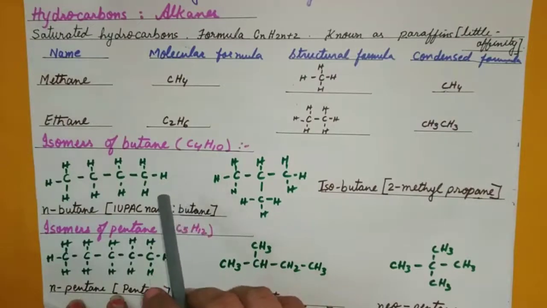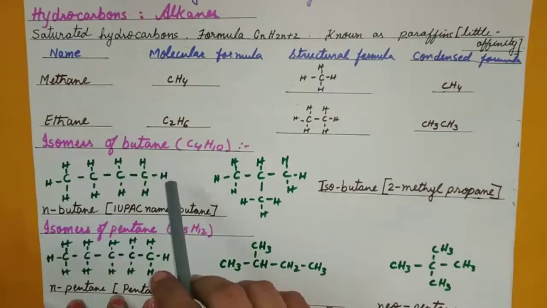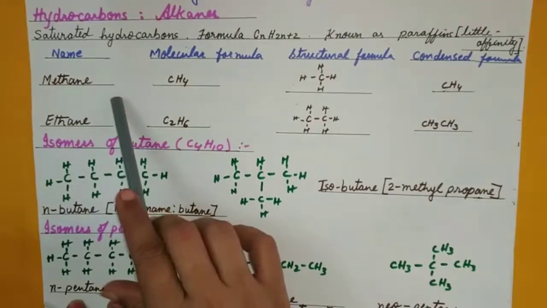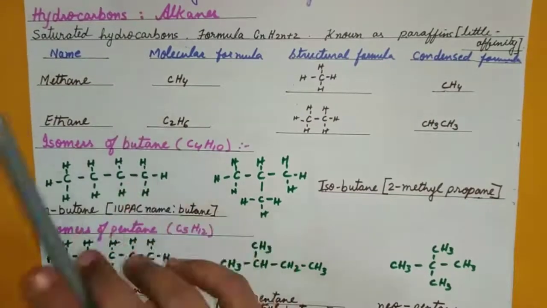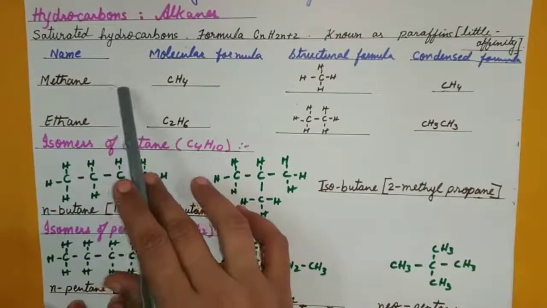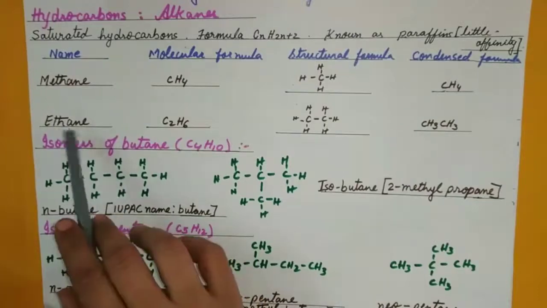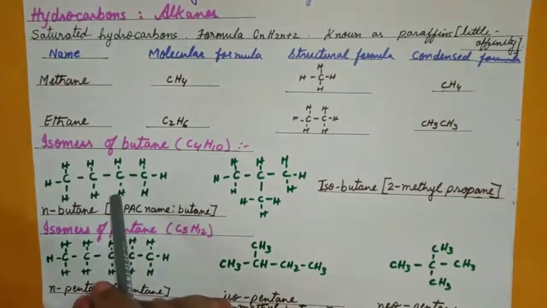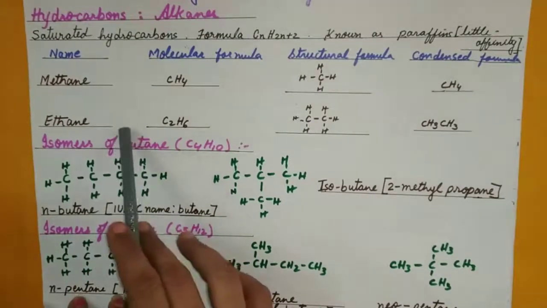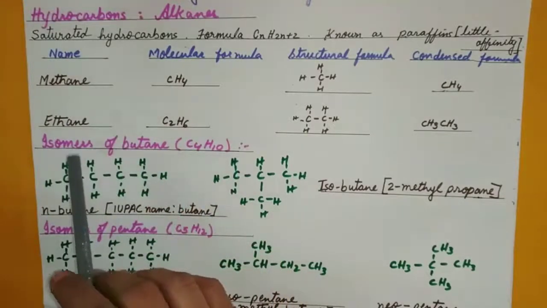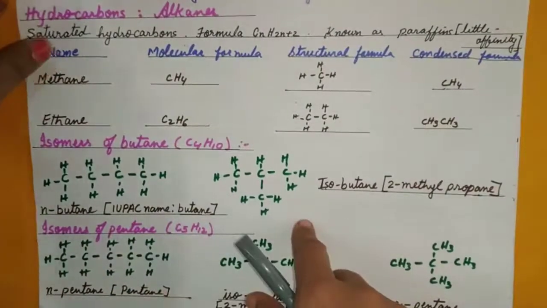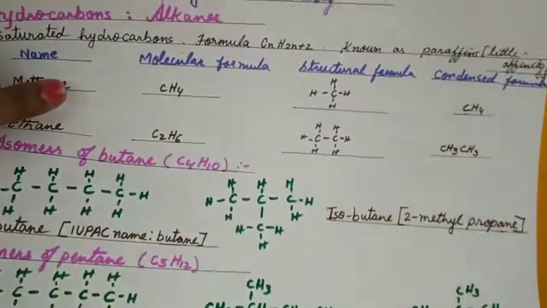It's a tetrahedral shape, pyramidal you can say. It is the prime source of carbon monoxide, hydrogen, ethene, methanol, chloromethane, carbon tetrachloride, and a very good fuel, so used as a domestic fuel. And ethane is used as well to prepare ethene, ethanol, acetic acid, and even it's a good fuel. Both the gases are colorless, odorless, and sparingly soluble in water. So these are some of the physical properties you can say.